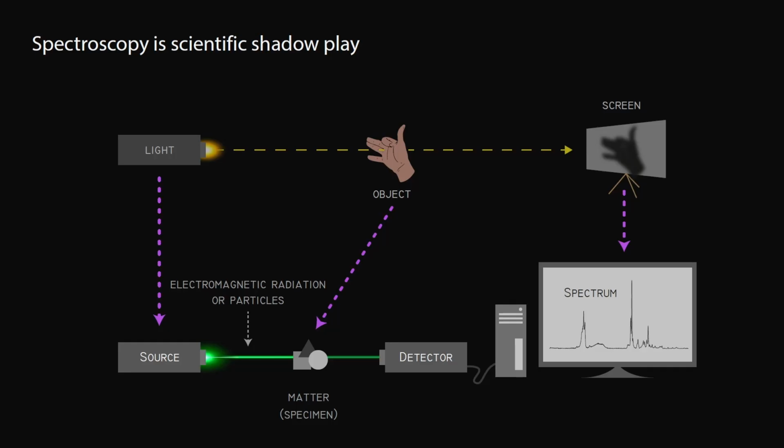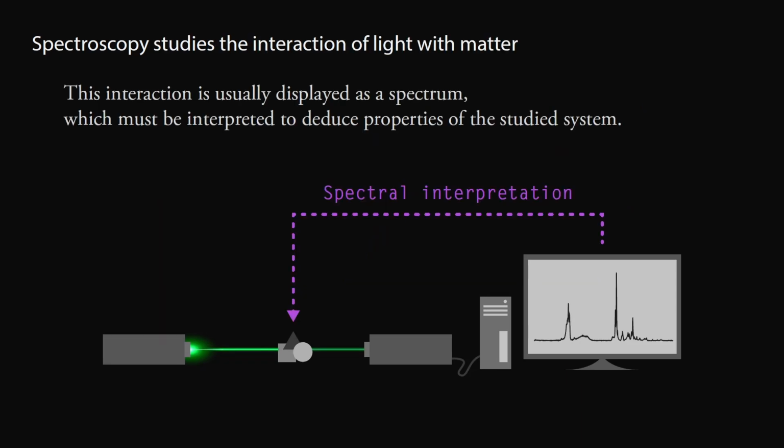Since many interactions cannot be seen with the naked eye, not to mention measuring them, the detector is a crucial part in any spectroscopic experiment. It transforms the incoming signal into something we can actually see, the spectrum. Spectral interpretation is the key to spectroscopy. Without that, one is left with useless graphs.